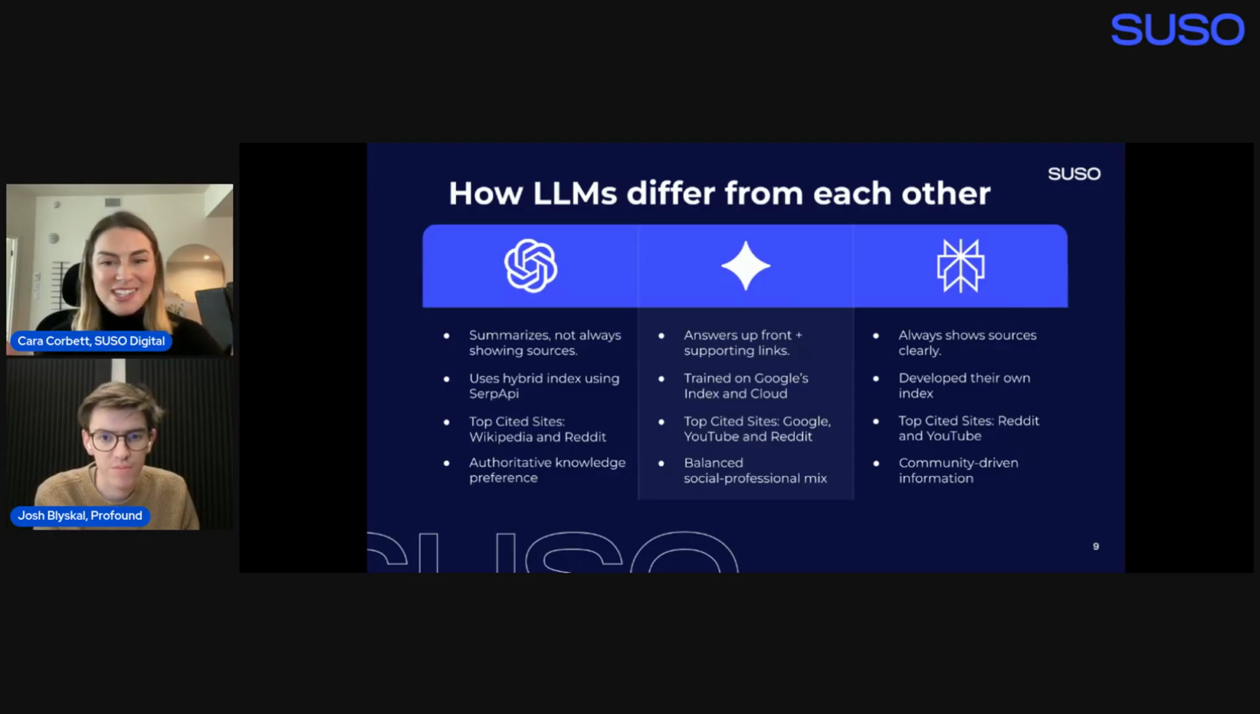And then Perplexity is by far the most transparent of all the 3 LLMs. It always shows its sources clearly, which I personally really like, because I like to fact check things myself, just to make sure it's not hallucinating. They actually developed their own index, which is smaller than Google's, but one of their people said that they're focused on serving the most popular and high quality content from sources most likely to be relevant and trustworthy.